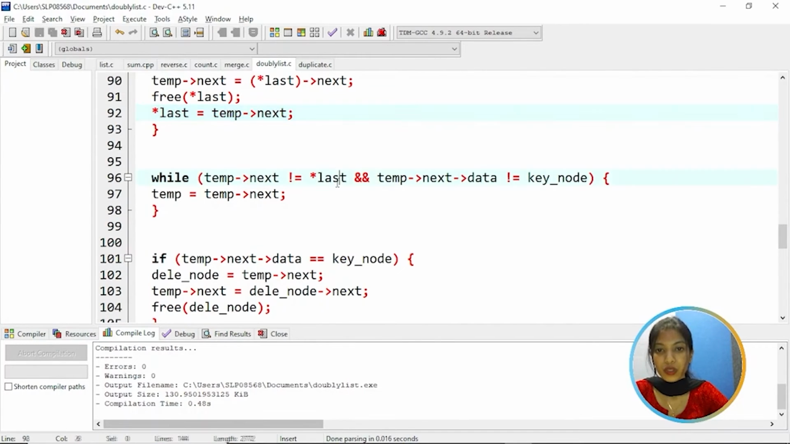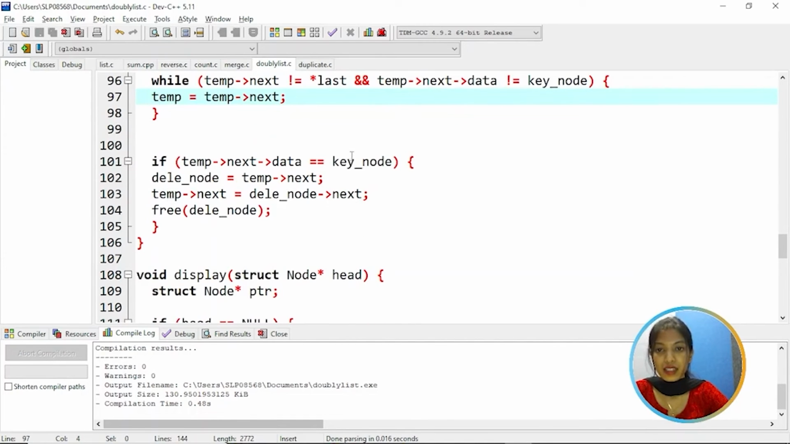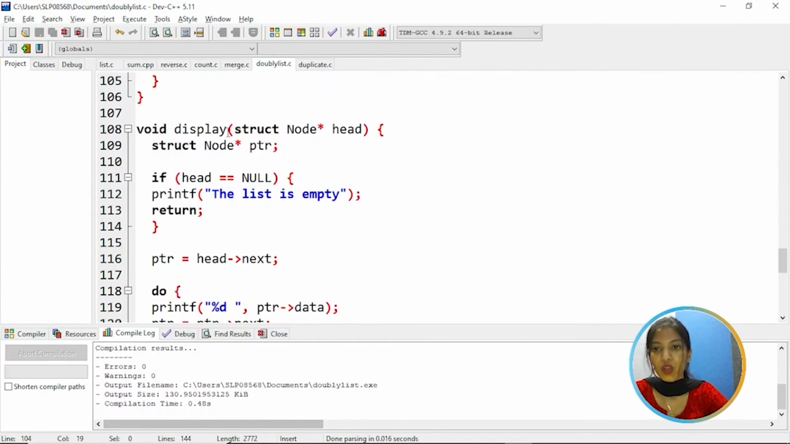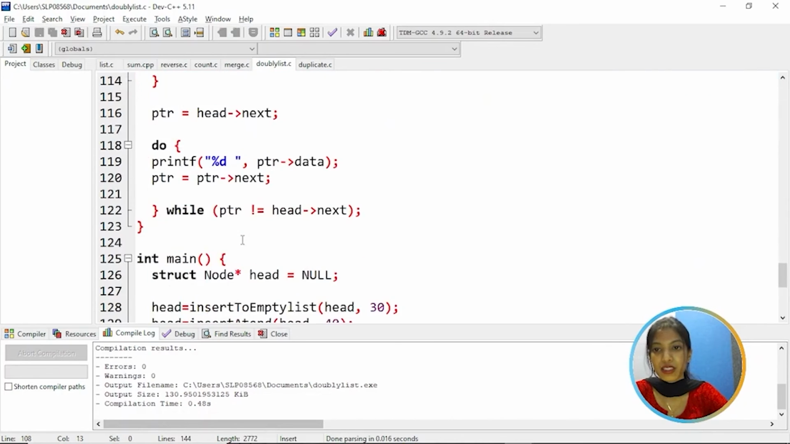While temp next is not equal to last and temp next data is not equal to the key node, whatever is there in temp next is assigned to temp. If temp next data is equal to the key node, then temp next is assigned to the delete node. Now delete node next is assigned to temp next, and then we free the memory for the node to be deleted. Now we call the display function to display the list.